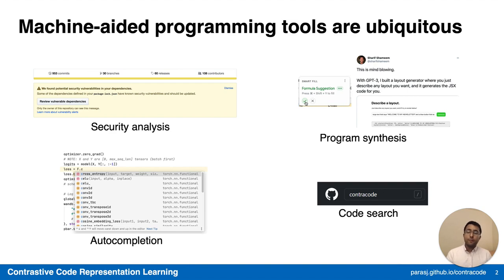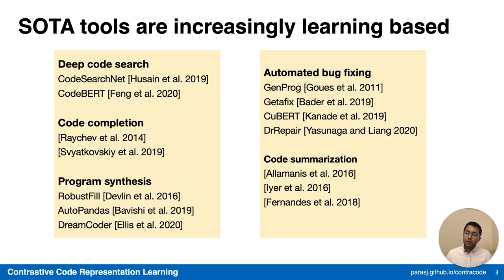So machine-aided programming tools are becoming increasingly ubiquitous today. Developers rely on tools such as automated security analysis in tools such as GitHub, code auto-completion in IDEs, program synthesis, often found in spreadsheets today, and code search. But the state of the art in these tools is increasingly learning based. In fact, across the board, from deep code search, code completion, program synthesis, to automated bug fixing and code summarization, machine learning is instrumental in achieving high accuracies.